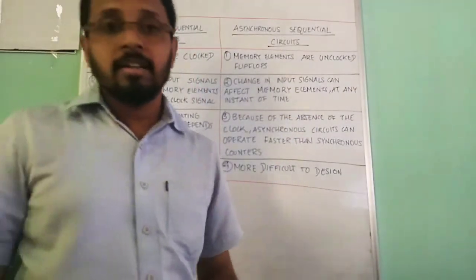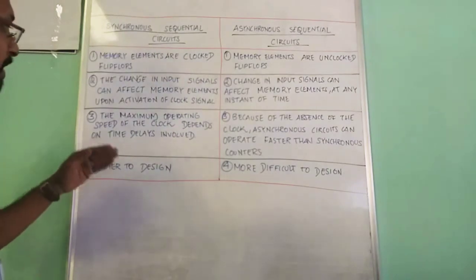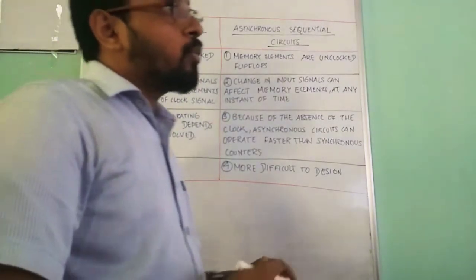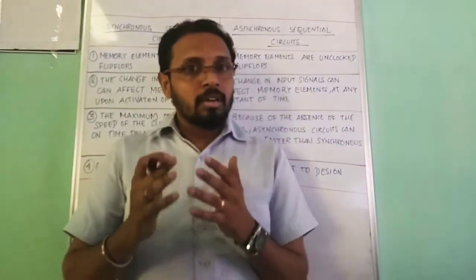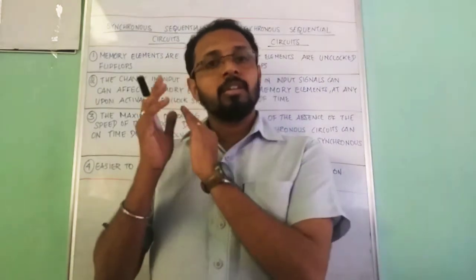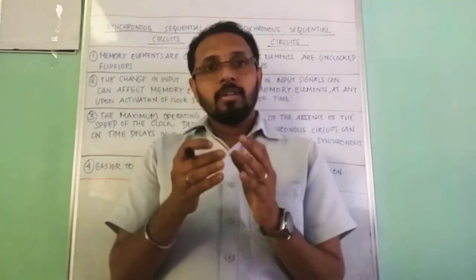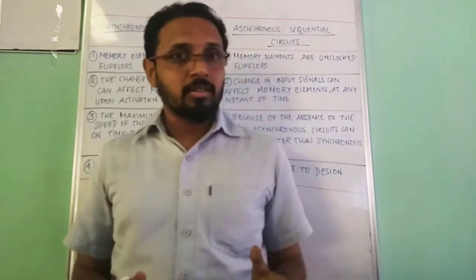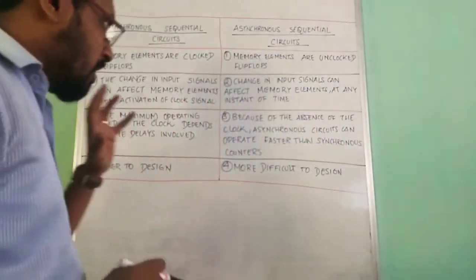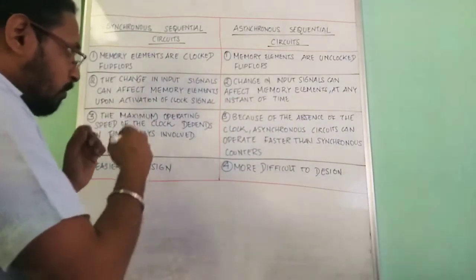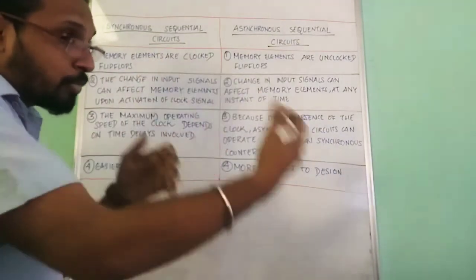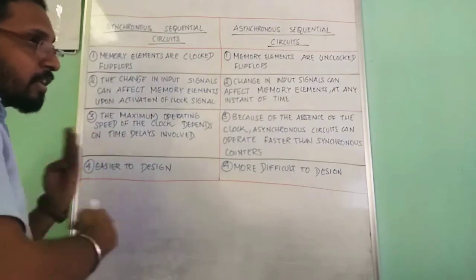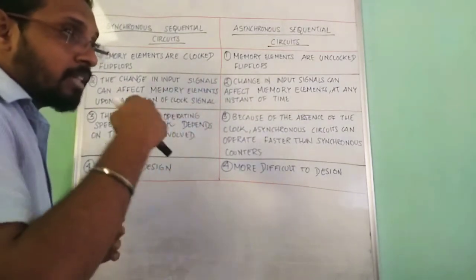The next topic is the maximum operating speed of the clock. Wherever clocks are present, there will be propagation delays, so the output we receive will be affected by the clock as well.